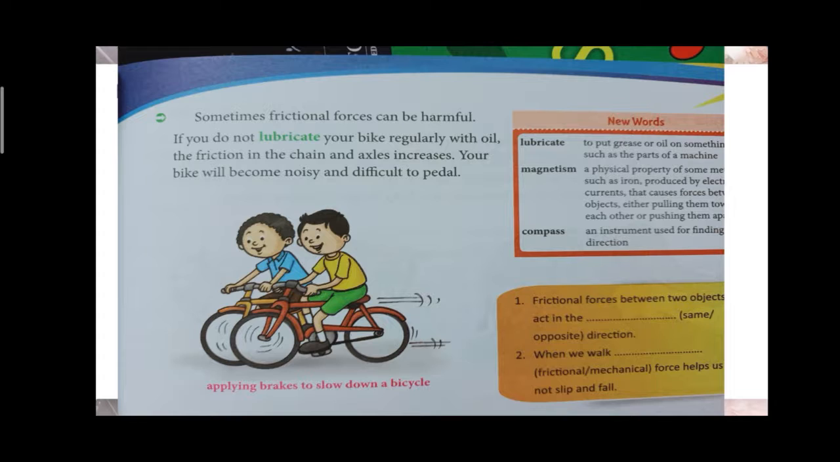So the frictional force happens in our day to day activities. It helps us not to fall. Then some frictional forces are harmful. If you are not lubricating your bicycle regularly, the friction in the chain increases, and you are not able to ride your bike properly. That is friction. So we have learned about friction. Then the next one is magnetic force.